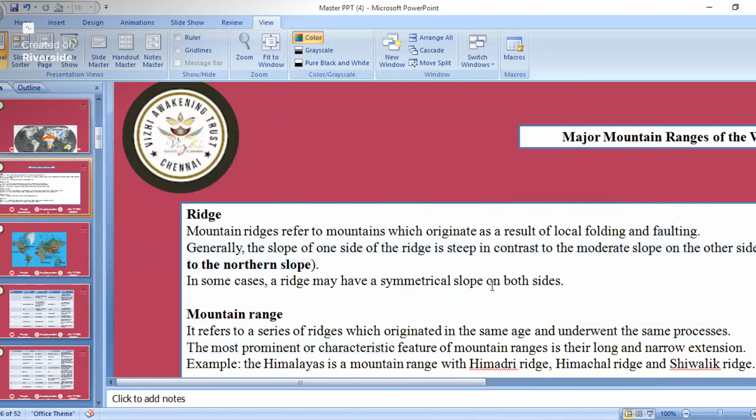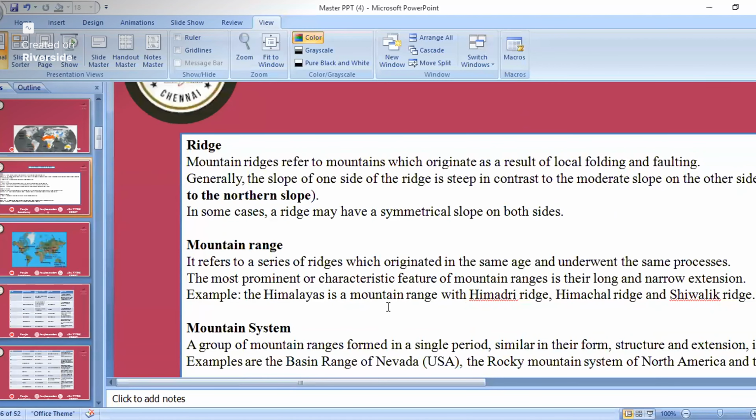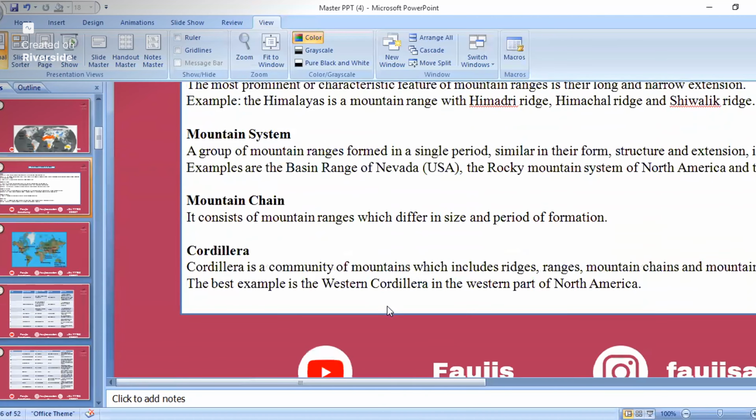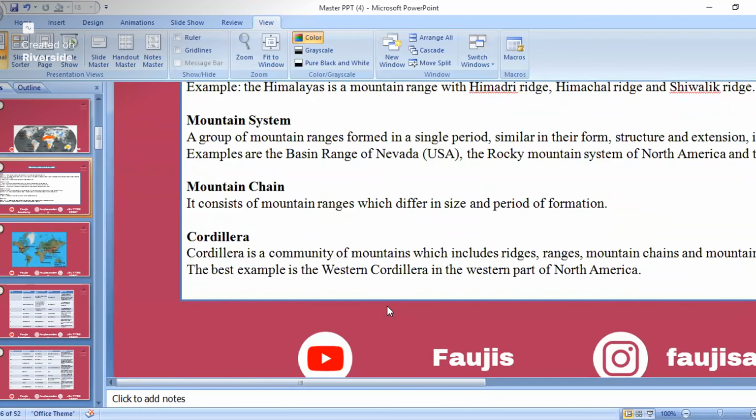So next, we'll go to the major mountain ranges of the world. First, what is in mountains? You must understand what is a ridge, then what is a range, then what is a mountain system, then what is a mountain chain, then what is called a cordillera.